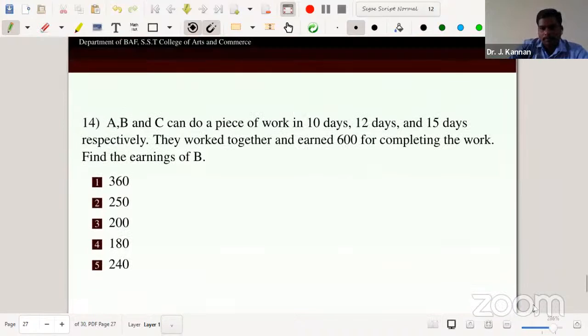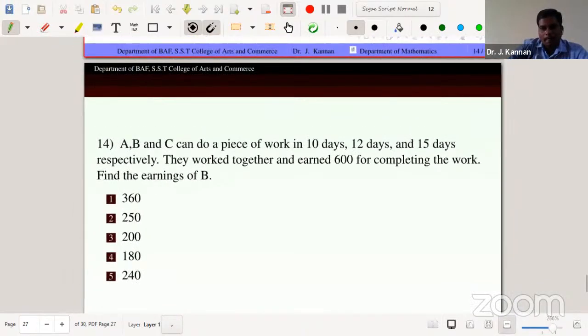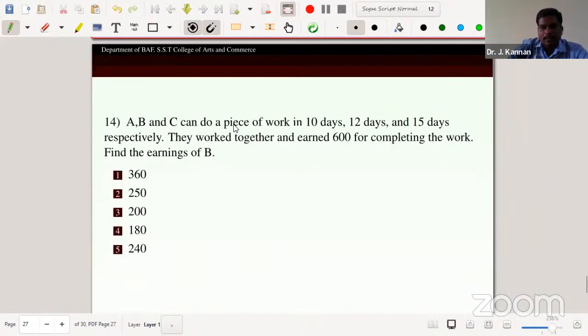So the next problem. A, B and C can do a piece of work in 10 days, 12 days and 15 days respectively. They worked together and earned 600 rupees for completing the work. So find the earning of B. A takes only 10 days, B only 12 days, C 15 days. So comparatively, A is more efficient than B and C. B is of normal efficiency, C is less efficient. Therefore, the earnings are not compared by days.